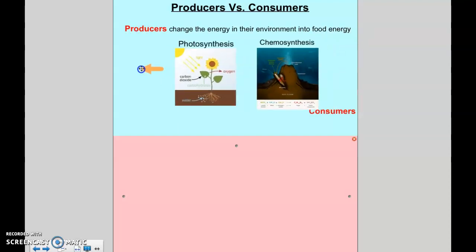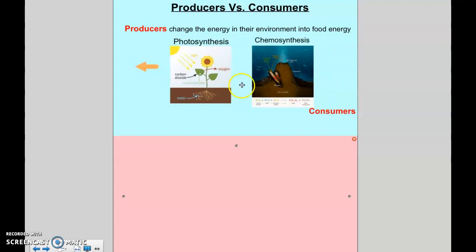And then they use the process called photosynthesis or chemosynthesis, where they take that energy and change it into a food source for themselves. So for example, plants get the energy from the sun, and then they change that energy into something called glucose, which is a natural sugar, which then helps them produce the food they need, and then they give off oxygen, which is used by other organisms.